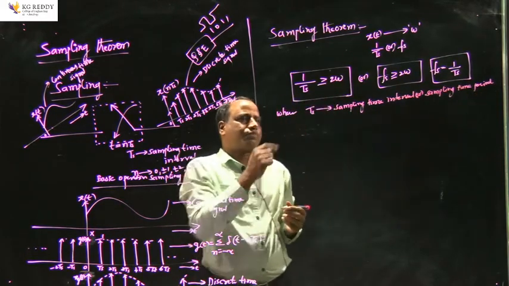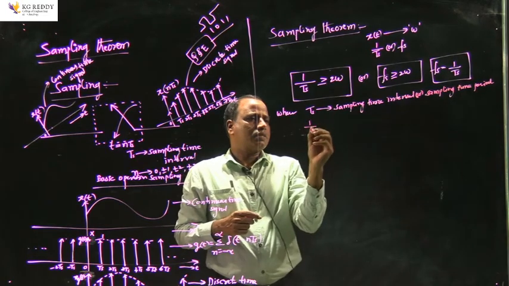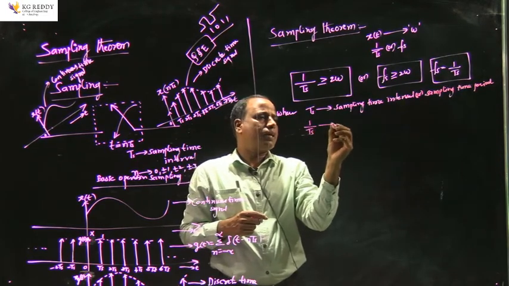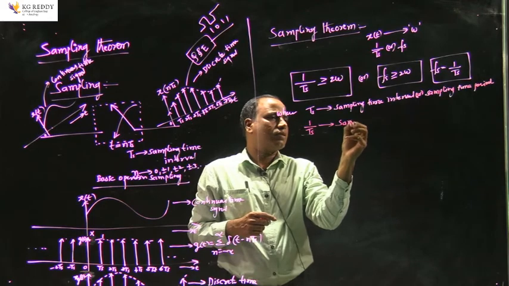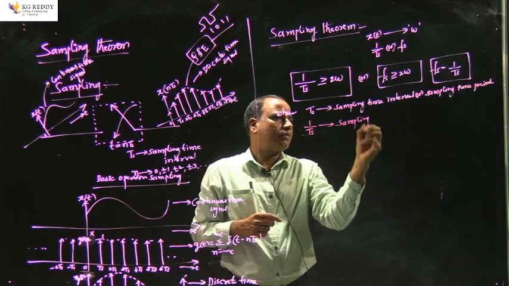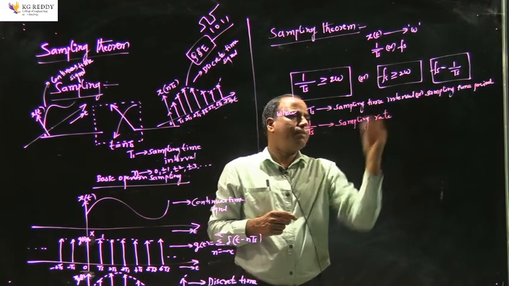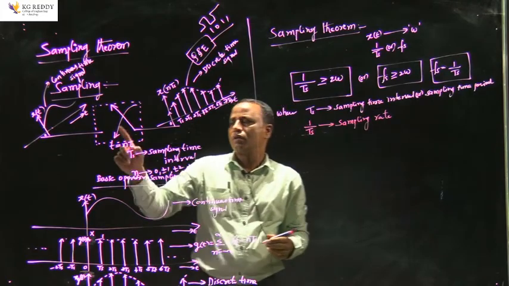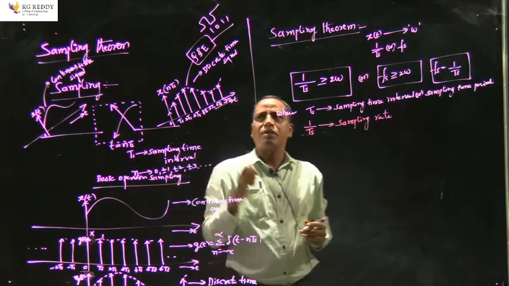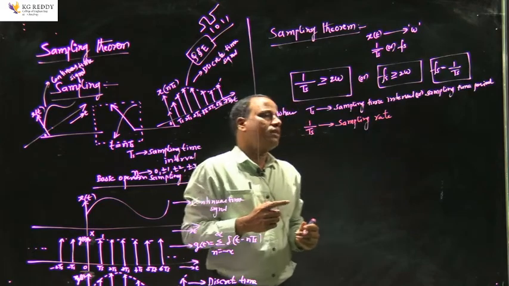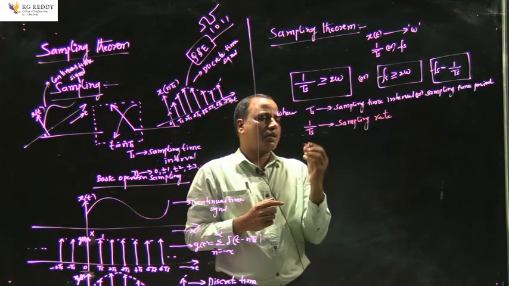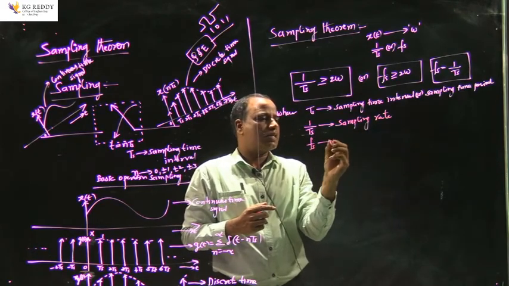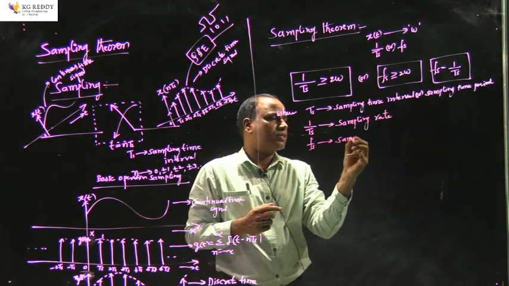And this 1 by Ts, as I already mentioned, represents the sampling rate. When I say sampling rate, it means how many samples are generated for every second. Sampling rate means the number of samples generated per second. And this Fs is nothing but the sampling frequency.